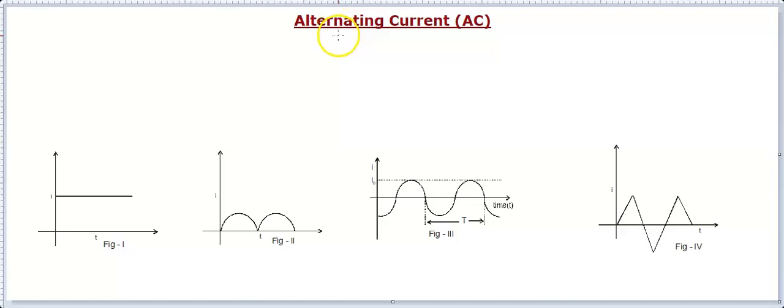Hello everyone, and let's start the new chapter called Alternating Current. Till now, whatever we have understood in current and electricity, all were direct current, DC current. And for a DC source, we use this kind of arrangement that's called a battery, and this battery supplies a constant current because it maintains a constant EMF or potential difference. So over the time, this current becomes constant.